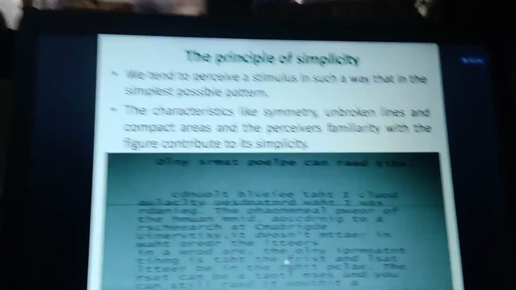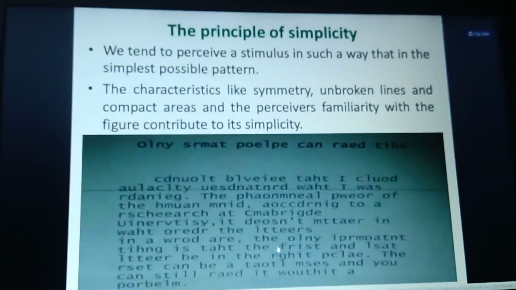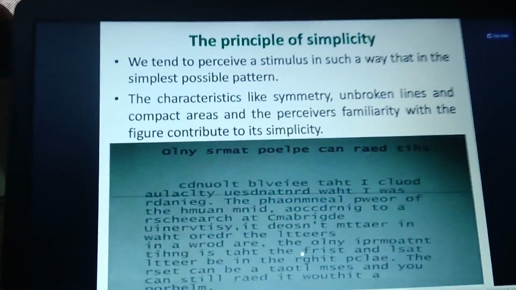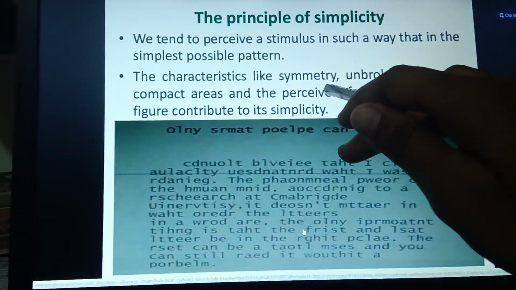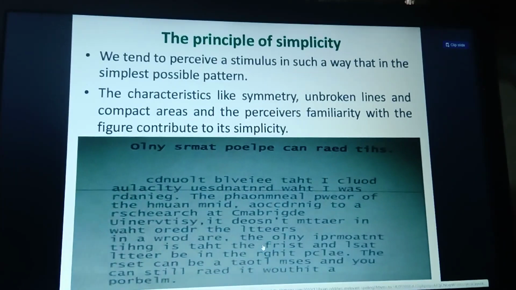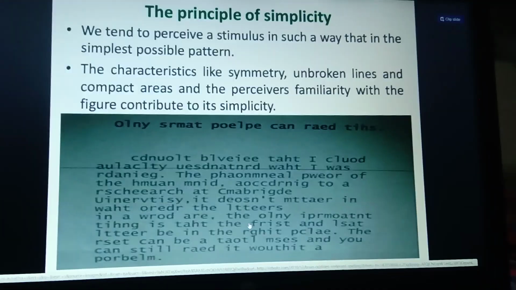The next one is the principle of simplicity. What do we mean by it? Characteristics like symmetry, unbroken lines and a compact area of perception, and familiarity with the figure, contribute to its simplicity.